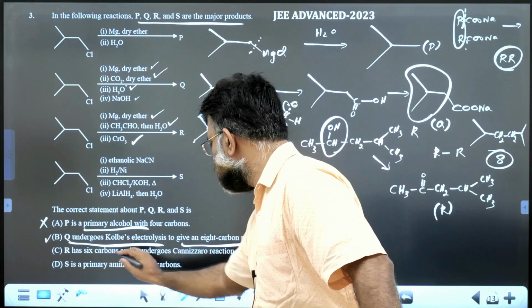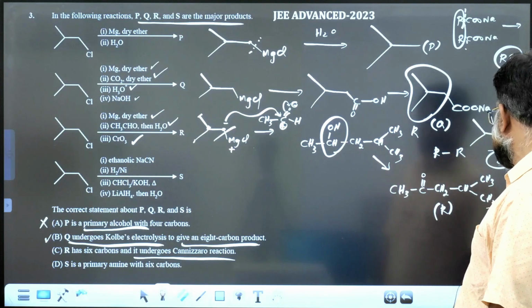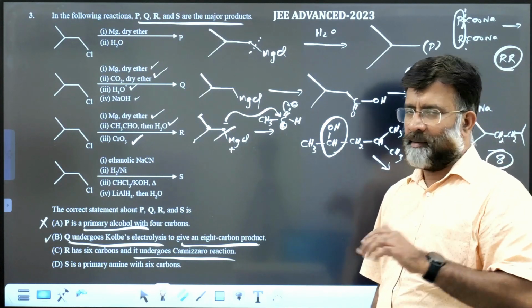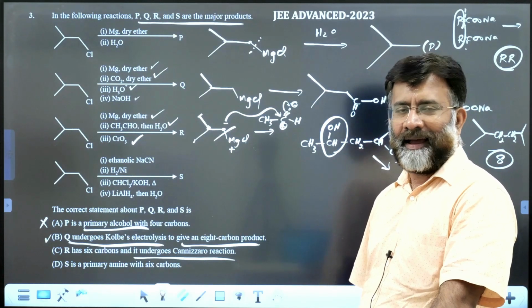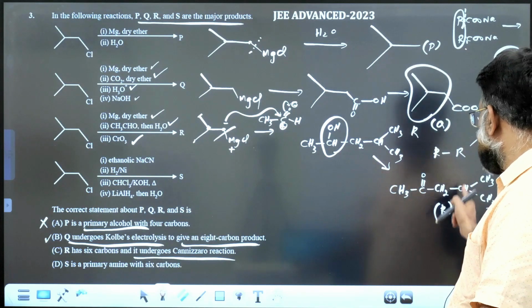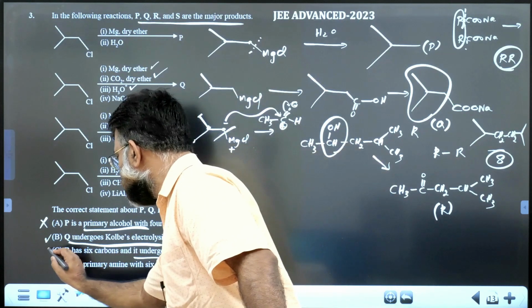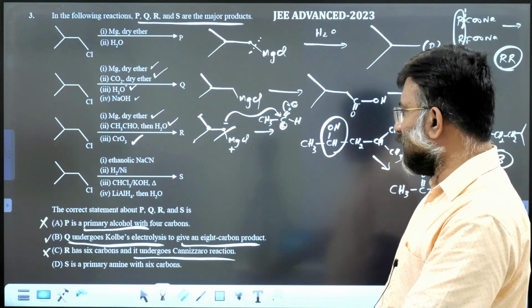R has 6 carbon atoms and undergoes Cannizzaro reaction. Is it containing 6 carbon atoms? 1, 2, 3, 4, 5, 6, correct, but it does not undergo Cannizzaro reaction. Cannizzaro reaction is given by aldehydes without alpha hydrogen. This is a ketone with alpha hydrogen, so it is a wrong statement. Option C is wrong.